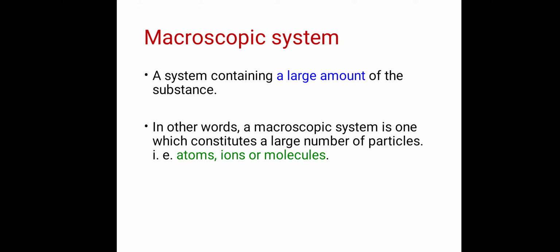It means that some atoms, ions, or molecules come together and form a large amount of the substance. So that large amount of the substance is a system, and as all these particles come together and make a large amount of substance, it is called a macroscopic system.